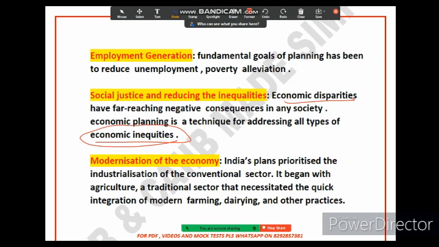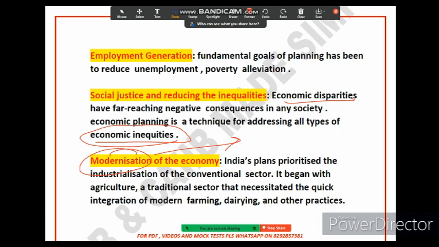Now the third thing is modernization of the economy. What is the meaning of modernization? Modernization is a process of updating or making something more modern. In the context of economics, modernization refers to the process of updating or making the economy more efficient and productive. So how can we make it productive? This can be done by investing in new technology, infrastructure, and education.